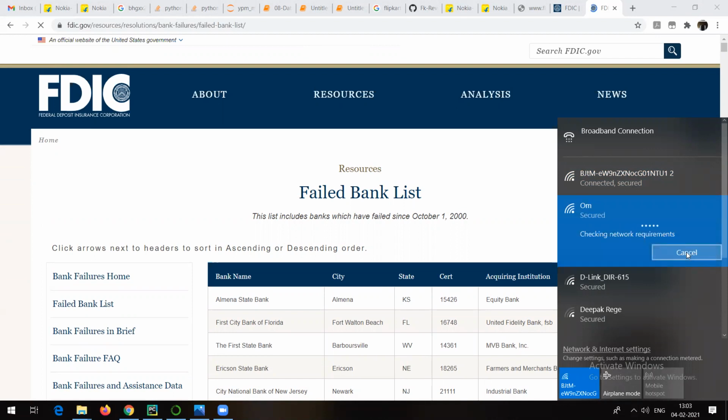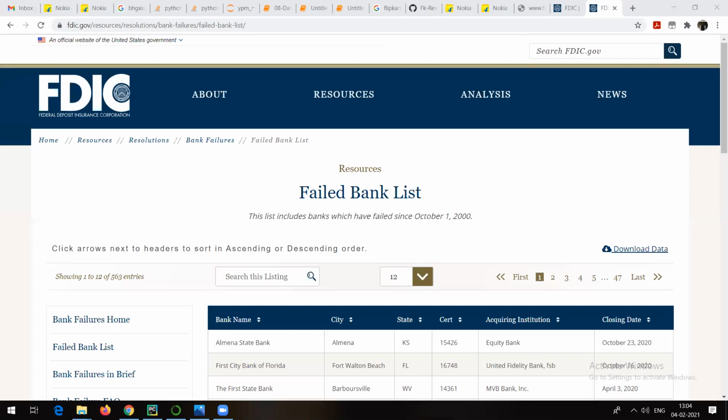There is a limitation for read_html, and that limitation is that... Screen is not visible, sir. No, wait, I'm just sharing the screen actually. Yeah, now I hope you people are able to see the screen, right?